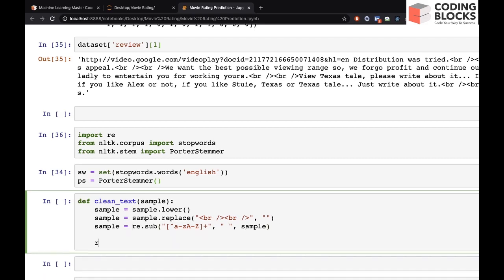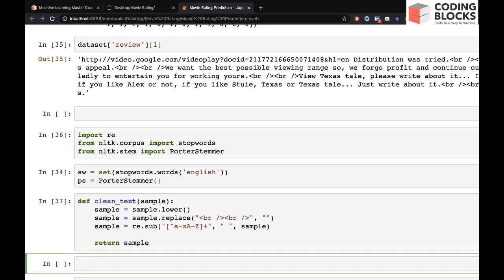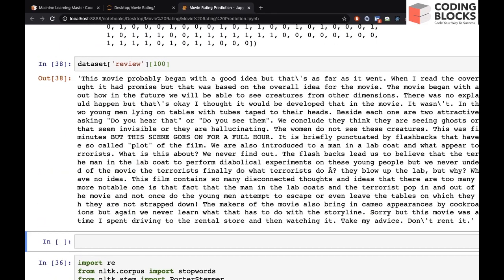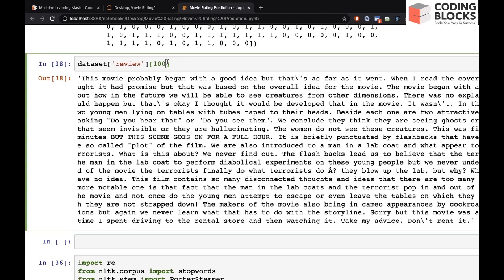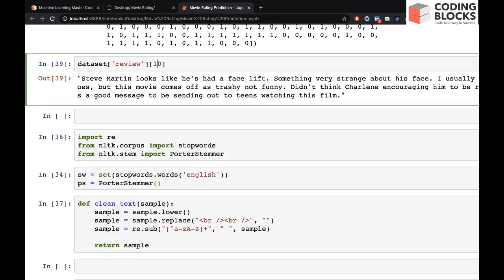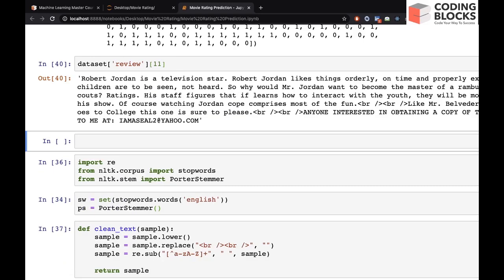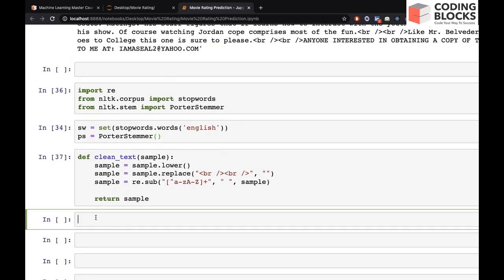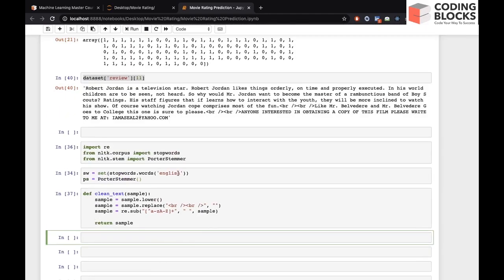So for now let's just return sample, and let's try with some other element. So let's try with this element, right? So this is the review, and let's call clean text and pass this review.